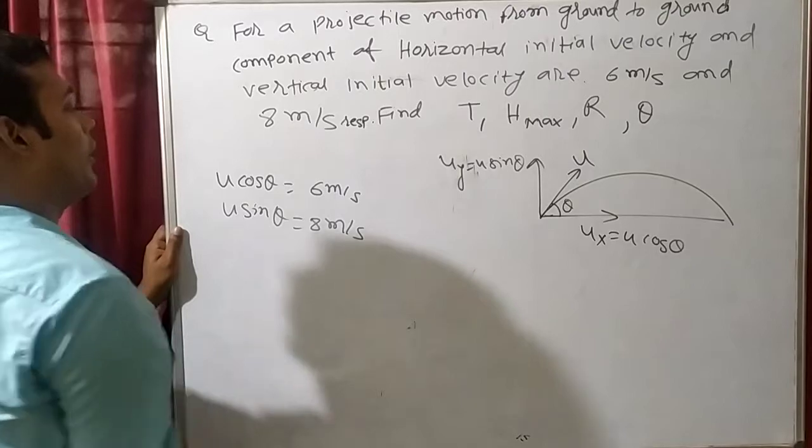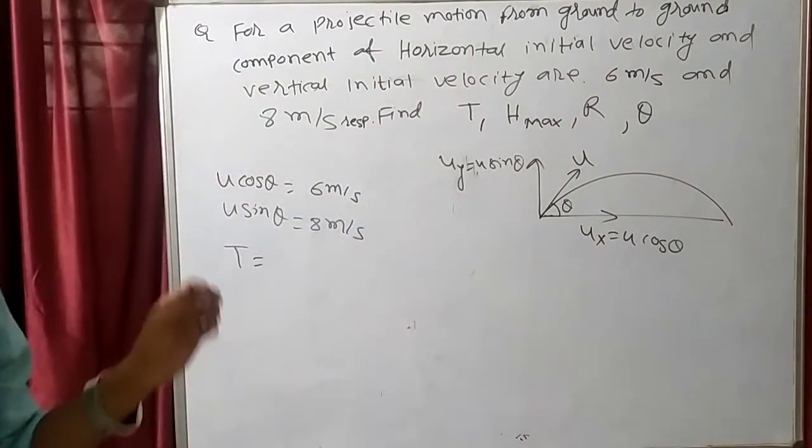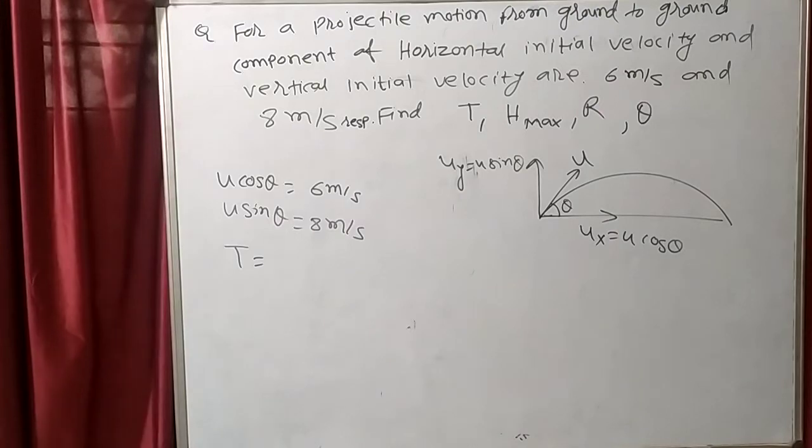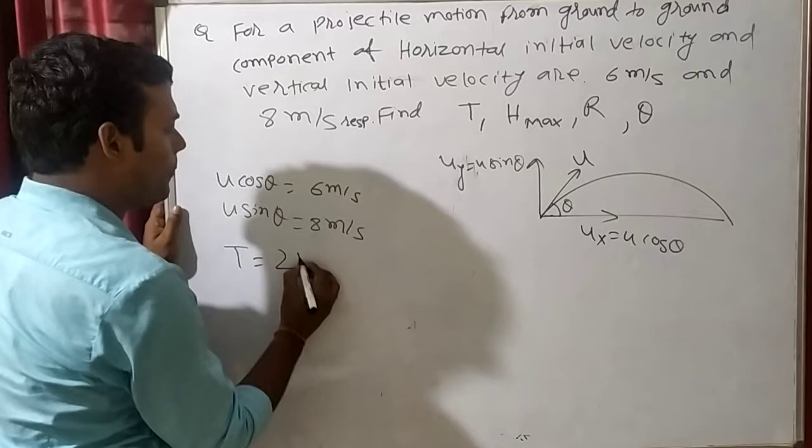8 meter per second. What we have to find? We have to find time of flight. What is the equation of time of flight? 2u sin theta by g. This formula you have to memorize. Time of flight is how much?